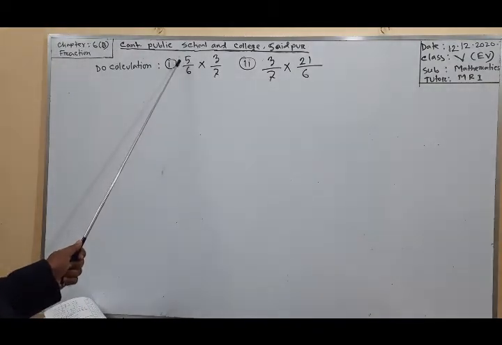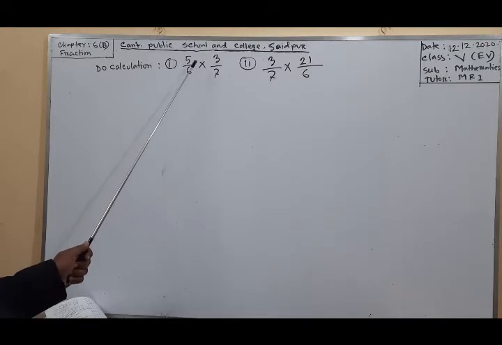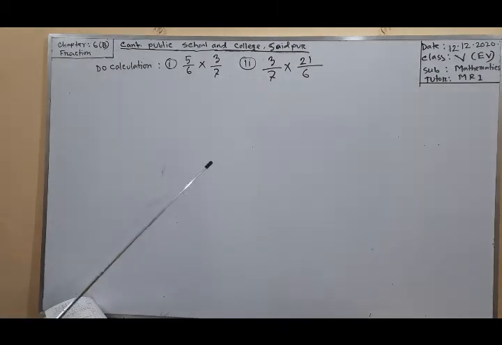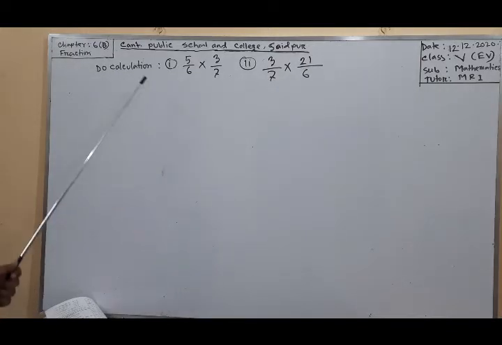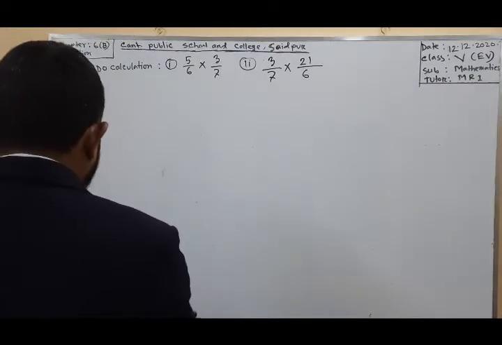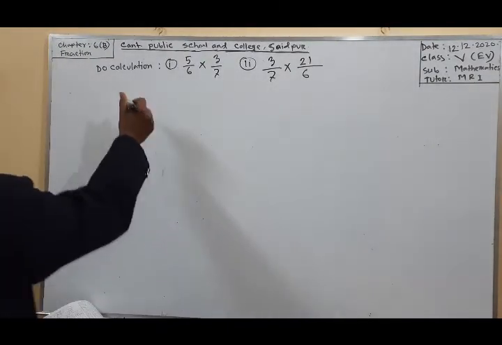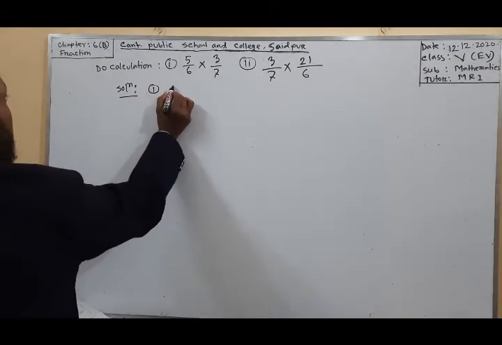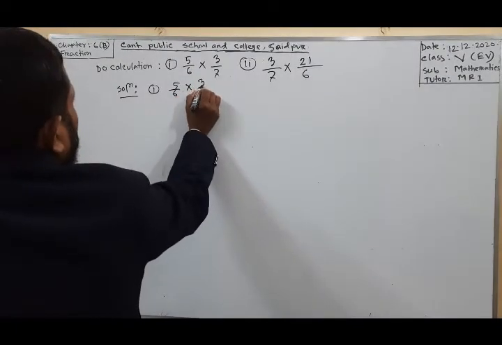Here 5 by 6 is a proper fraction because the denominator is bigger than the numerator. 3 by 7 is also a proper fraction. Here 21 by 6 is an improper fraction. I am multiplying two factors. Here 5 by 6, 3 by 7.